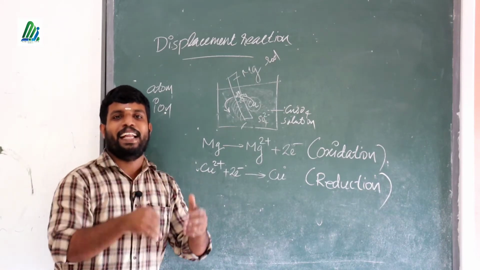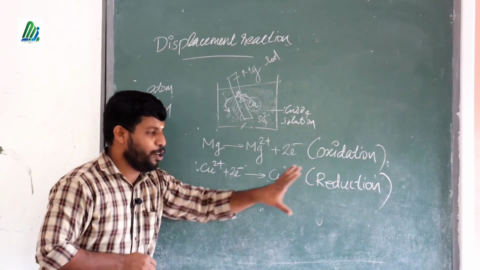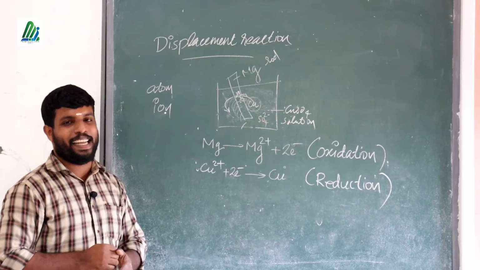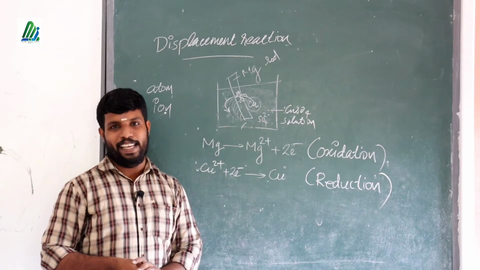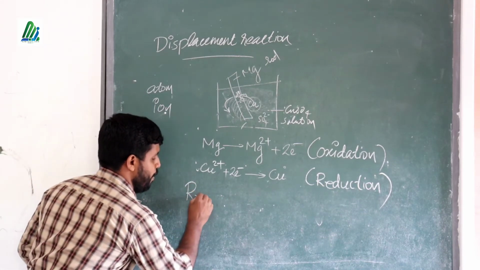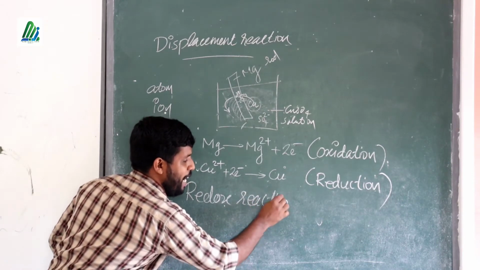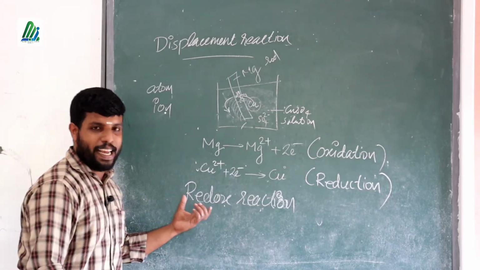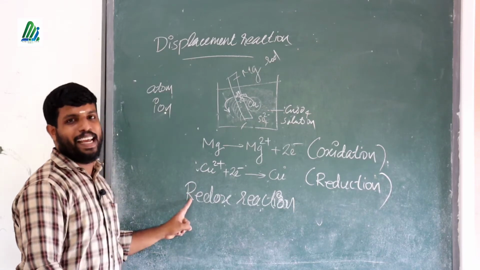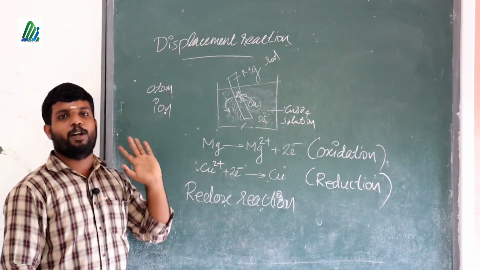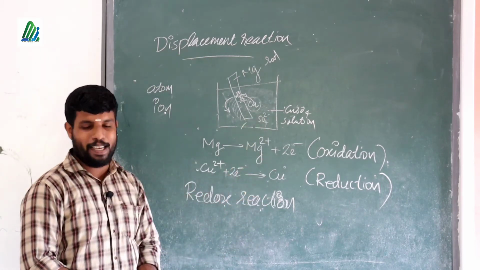The process of donating and accepting electron is familiar to you from 9th standard, the equation of oxidation and the equation of reduction. Here the oxidation and the reduction take place simultaneously. That's why this reaction is known as redox reaction. If in a reaction oxidation and reduction take place simultaneously, that reaction is known as redox reaction. So displacement reaction is a kind of redox reaction.